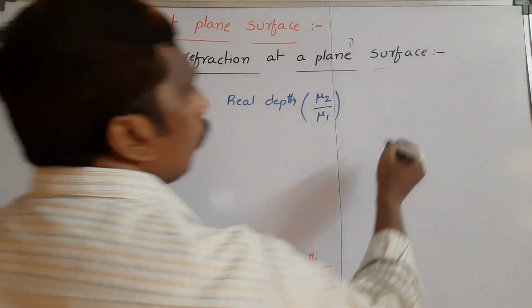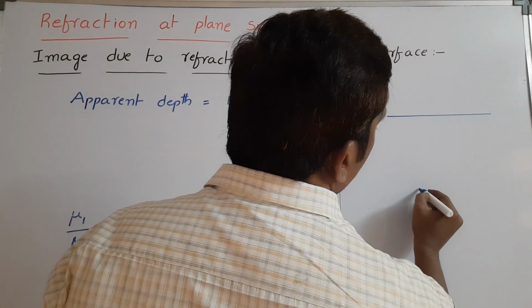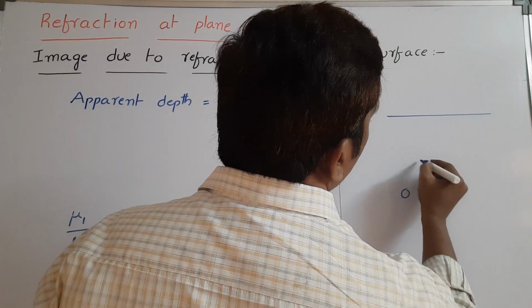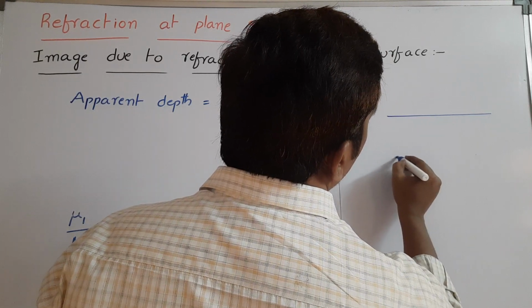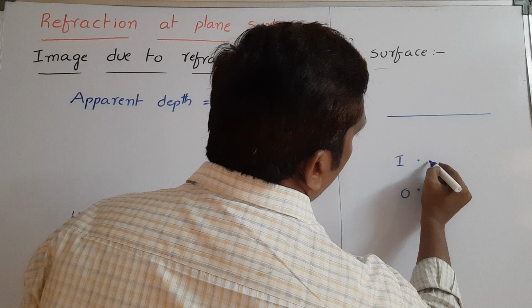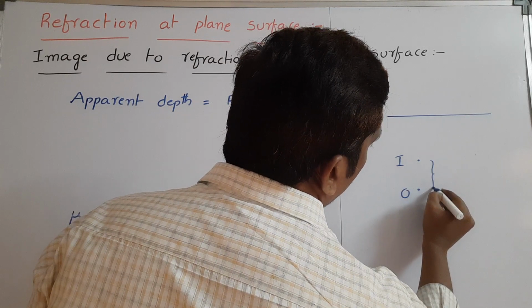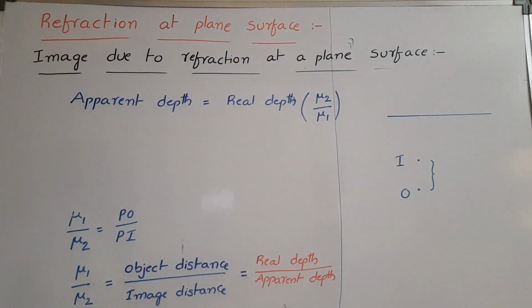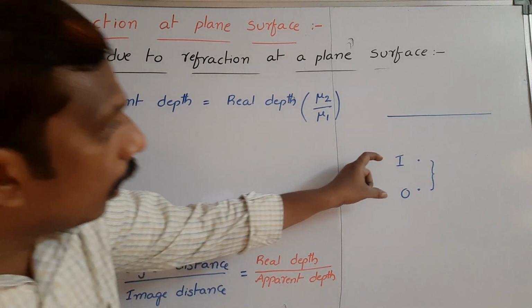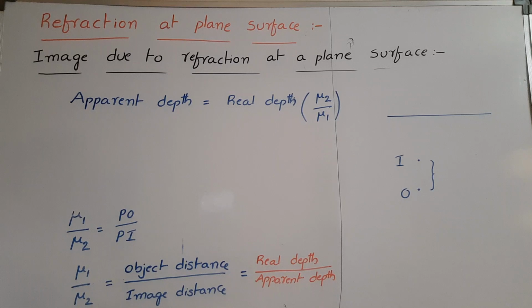Already we know here the object is here, but its image is formed here. That means this object rises a certain height in the vertical upward direction. So this difference is called shift.